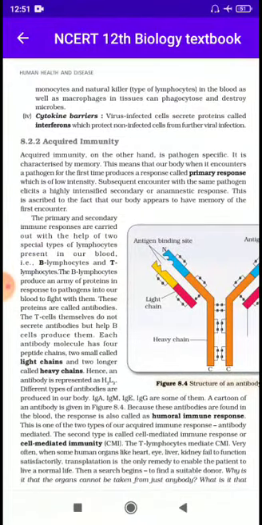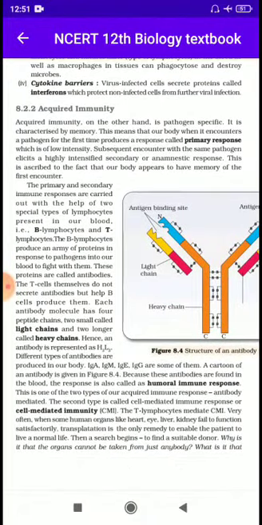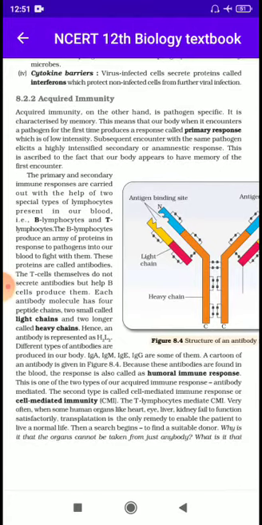Okay. Next one is acquired immunity, 8.2.2. Acquired immunity, on the other hand, is pathogen specific. It is characterized by memory.